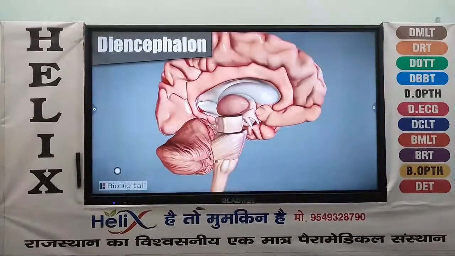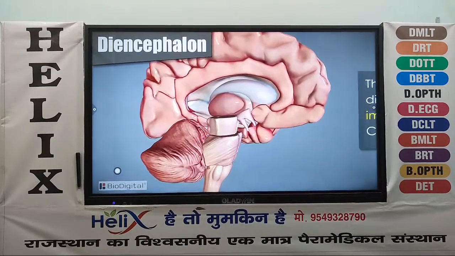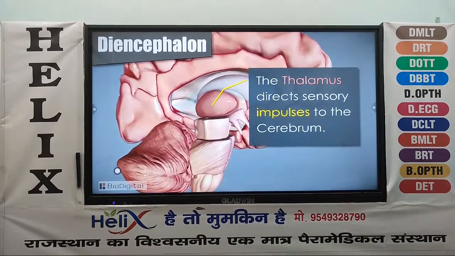The diencephalon section is found between the cerebrum and the midbrain. It contains 2 structures, the thalamus and the hypothalamus. The thalamus behaves much like a relay station and directs sensory impulses to the cerebrum.